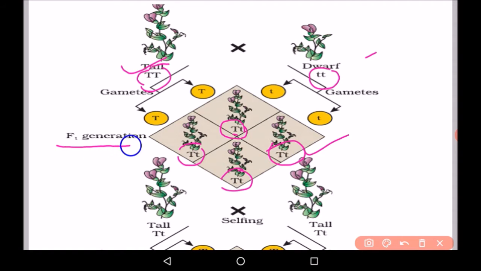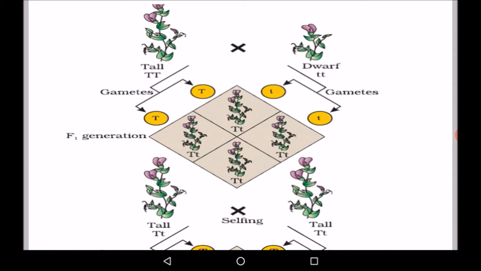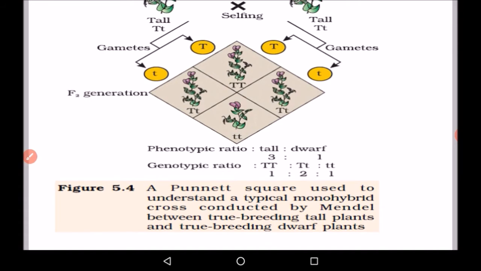So in F1 generation, Mendel found that all the plants were tall. All 4 plants were tall because capital T is present. Now he has done selfing. He has crossed these plants, and in F2 generation he found that 3 were tall and 1 is dwarf, and genotypic ratio is 1:2:1.